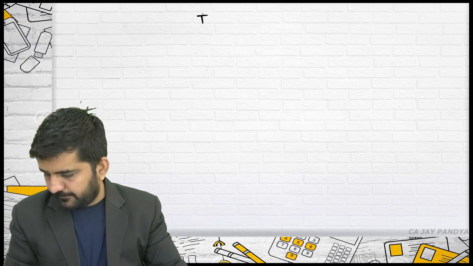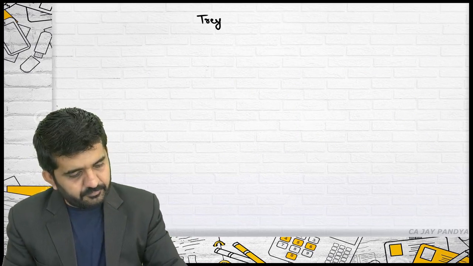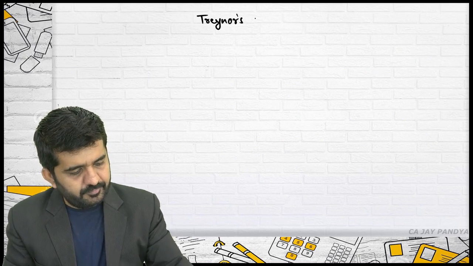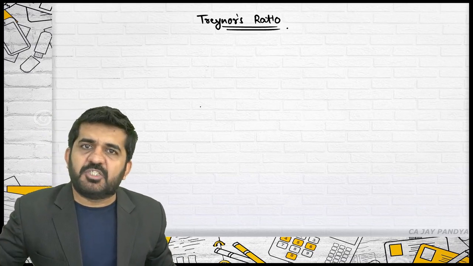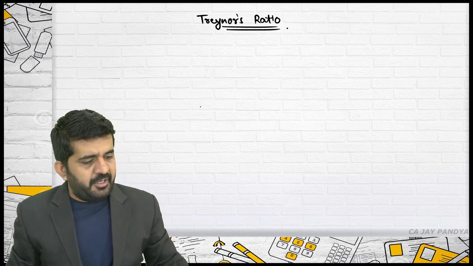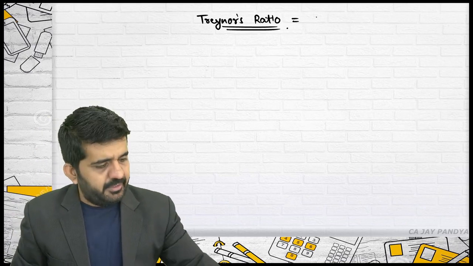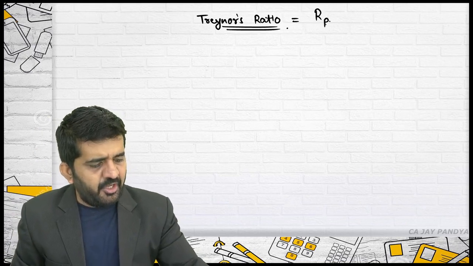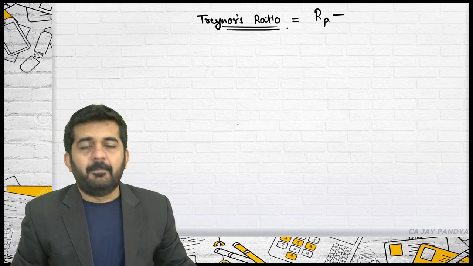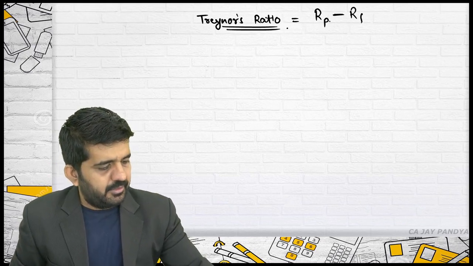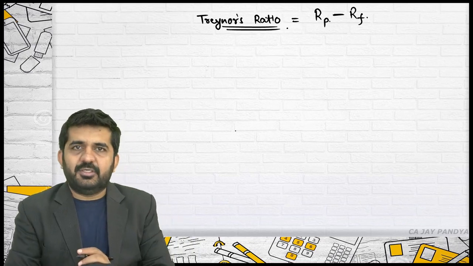Number 2 is the Treynor's ratio. Again, it is a portfolio performance evaluation measurement. Treynor's ratio is nothing but return of the portfolio minus risk-free rate of return. Is it alright?